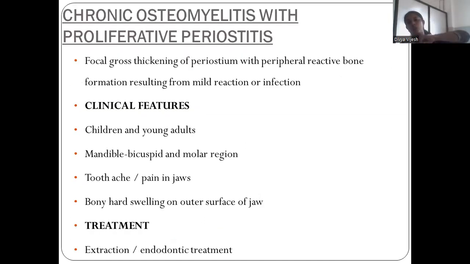And then coming to chronic osteomyelitis with proliferative periostitis. There is focal gross thickening of the periosteum with peripheral reactive bone formation resulting from a mild reaction to infection. And what are the clinical features? It is commonly seen in children and young adults. In the mandible, the bicuspid and molar region is affected, with toothache and or pain in the jaws, and there is bony hard swelling on the outer surface of the jaw. And what is the treatment? It is extraction or endodontic treatment.